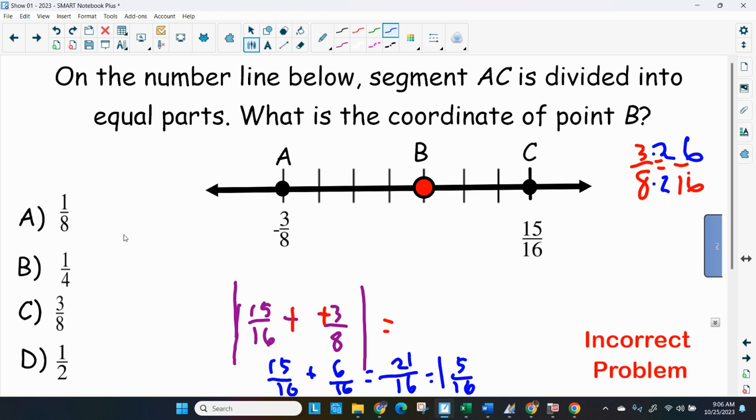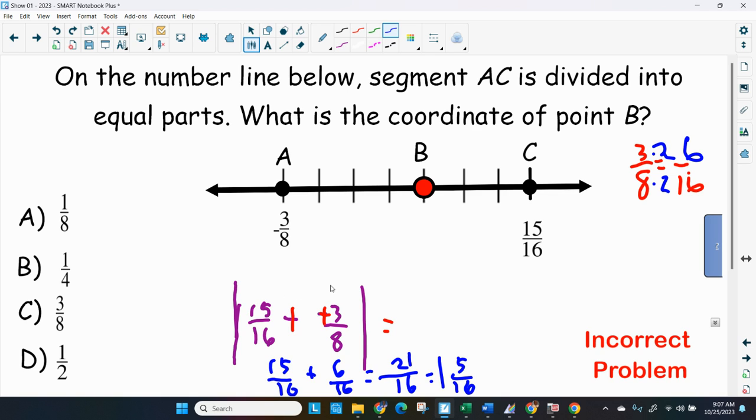So it's an incorrect problem. Because I can't simplify it, and even if I simplified it, I would get an improper fraction. So it's an incorrect problem. I don't know. Maybe I wrote it wrong, or they wrote it wrong. So I don't know if they have trick questions in here.